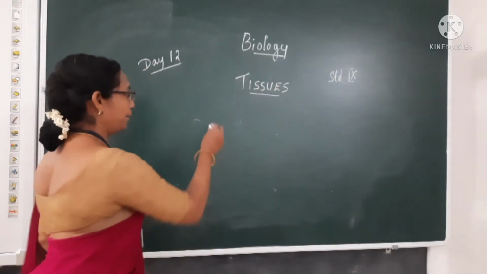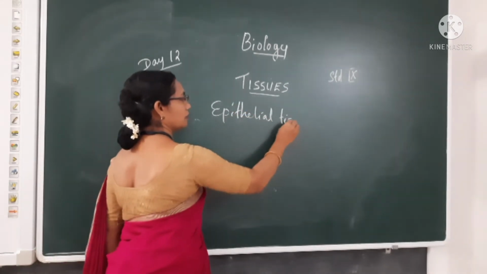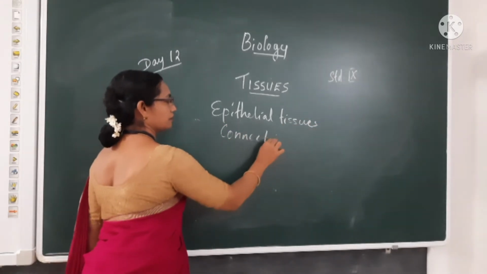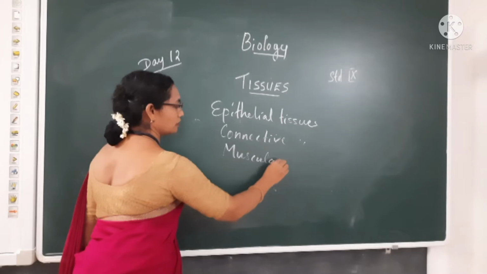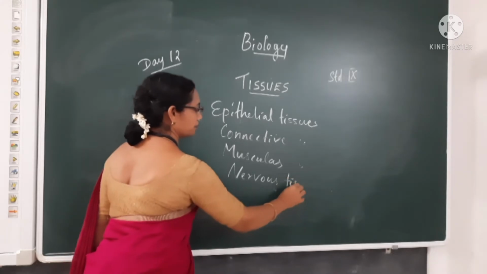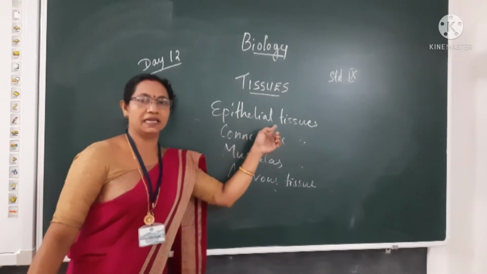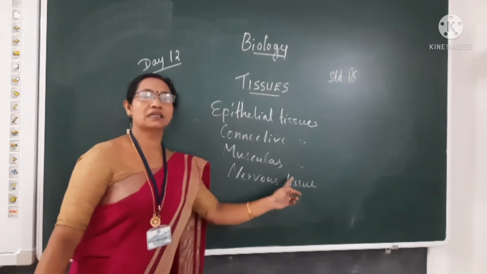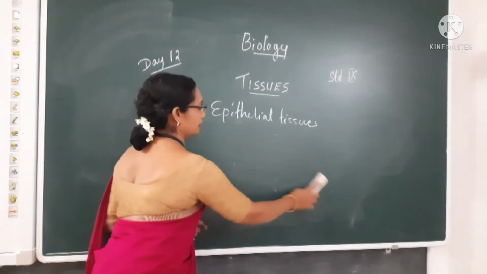Which are they? Epithelial tissues, connective tissues, muscular tissues and nervous tissues. So animal tissues are mainly classified into four types: epithelial tissues, connective tissues, muscular tissues and nervous tissues. First we can study about epithelial tissues.